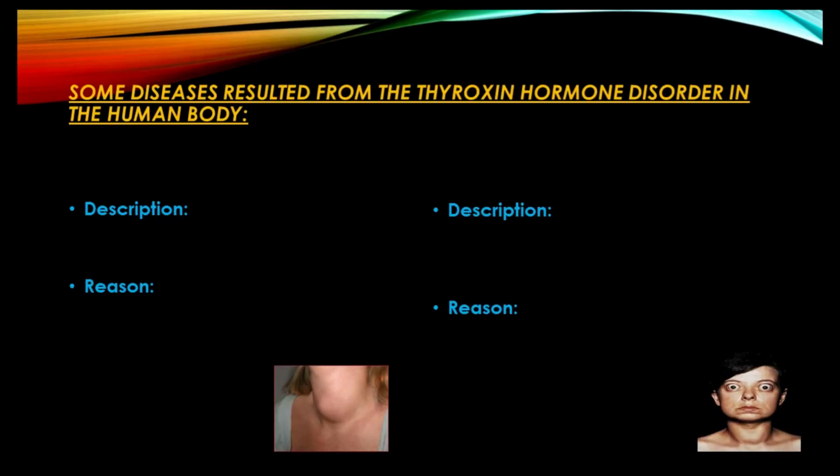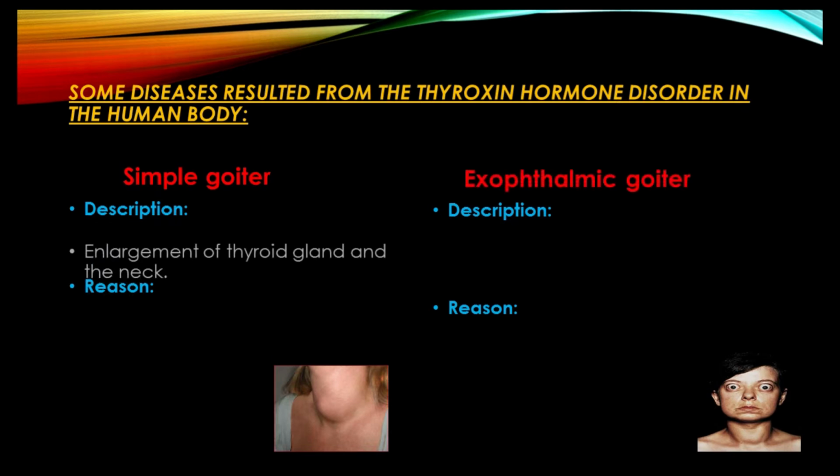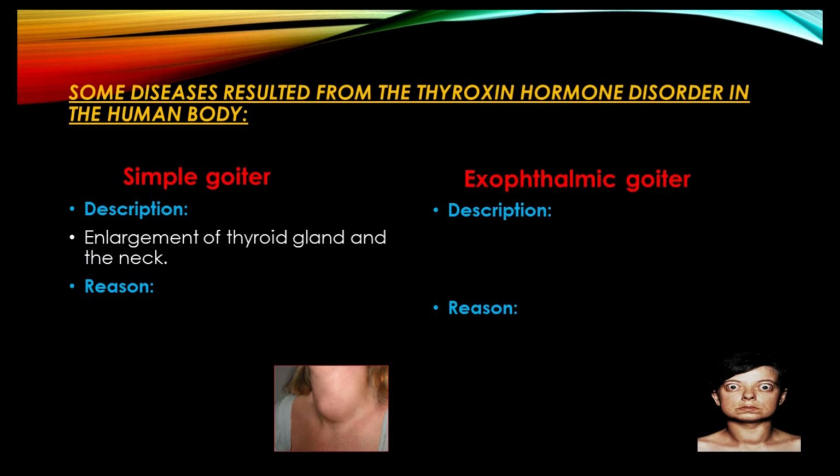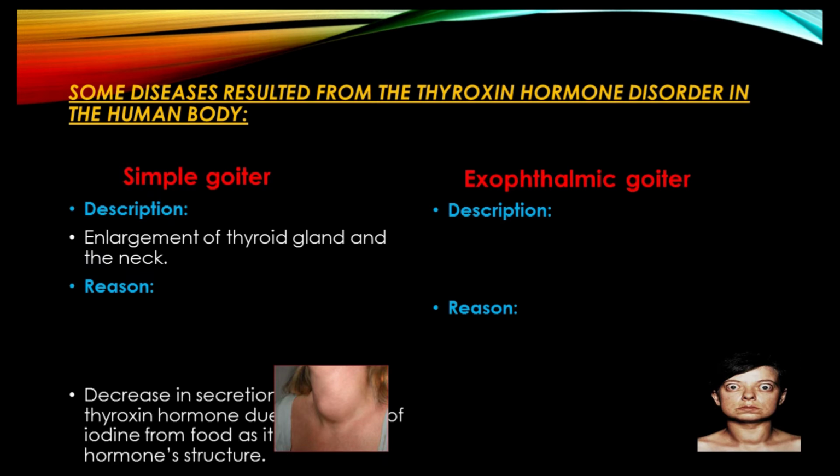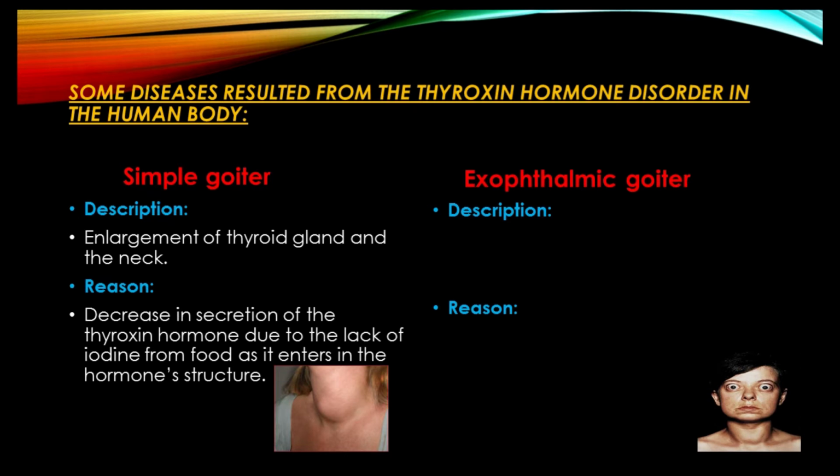Some diseases result from thyroxine hormone disorder in the human body. From these diseases, simple goiter and exophthalmic goiter. Simple goiter is an enlargement that we can see of the thyroid gland in the neck. The reason behind this kind of disease is a decrease in the secretion of thyroxine hormone due to the lack of iodine in the food.